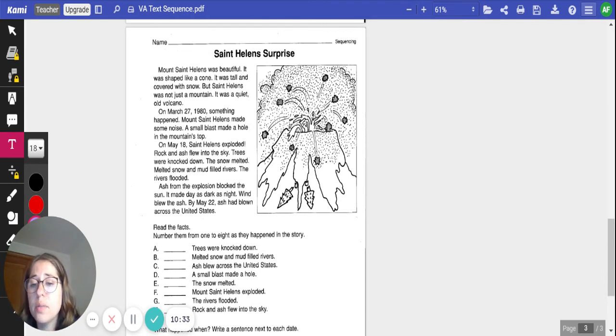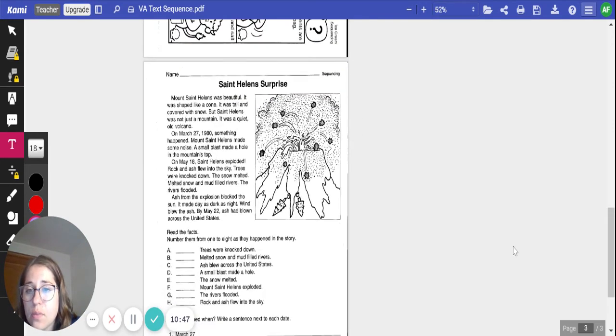All right, at the bottom, it says read the facts, number them from 1 to 8 as they happen in the story. We're going to do the first 3 together, and I'm going to have you do the rest on your own to practice your sequencing. So let's look at what happened first. We have trees were knocked down, melted snow and mud filled rivers, ash blew across the United States, a small blast made a hole, the snow melted, Mount St. Helens exploded, the rivers flooded, and rock and ash flew into the sky.